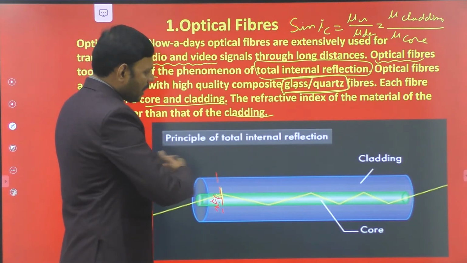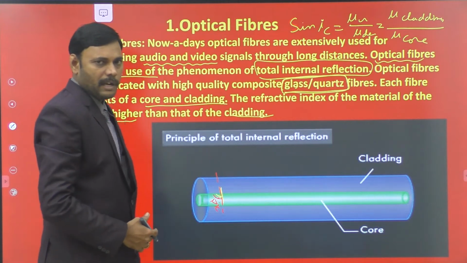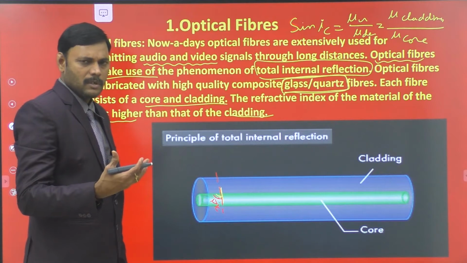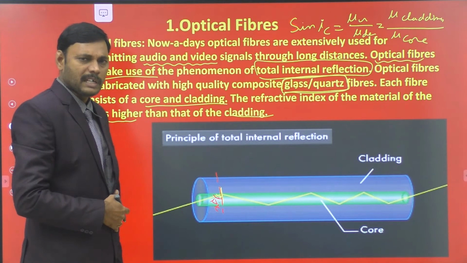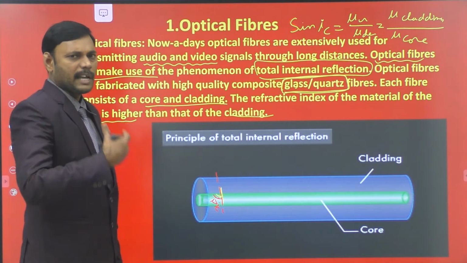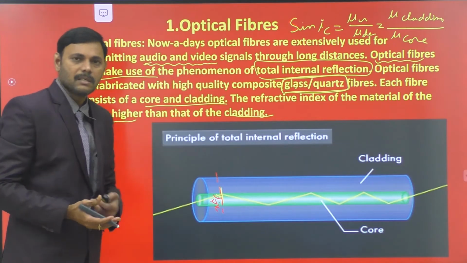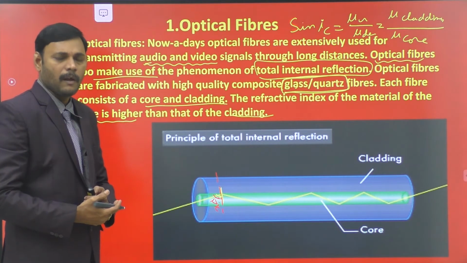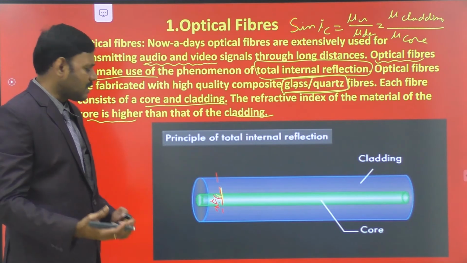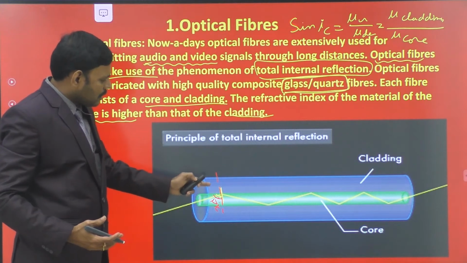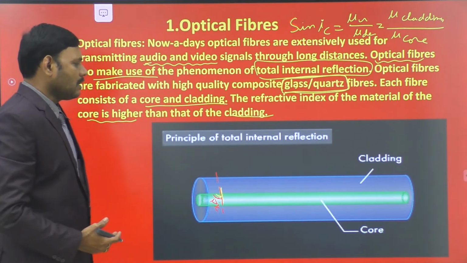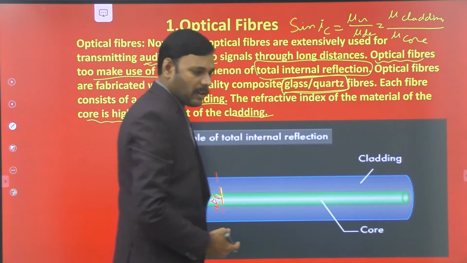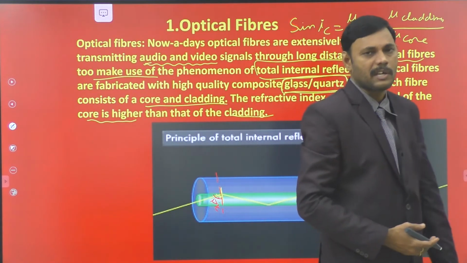So this process is very much useful in the propagation of any type of electromagnetic wave, visible light or radio waves. Most of the waves that are useful for transmission are radio waves. The audio and video signals are first transferred to electromagnetic waves by using a transmission phenomenon. Those electromagnetic signals are allowed to transmit through the core of the optical fiber by using the phenomenon of total internal reflection. This is a very easy way of communication.